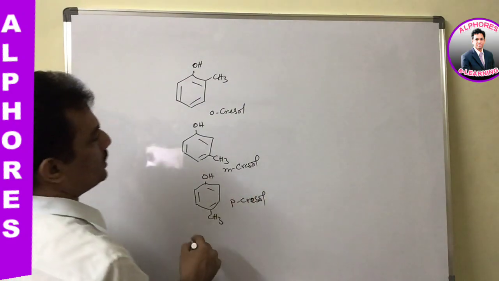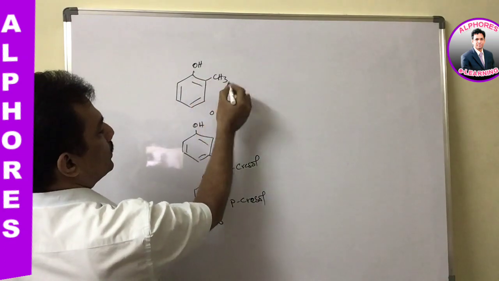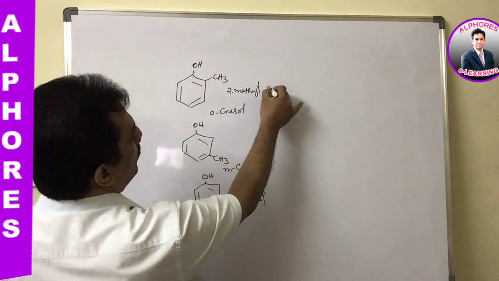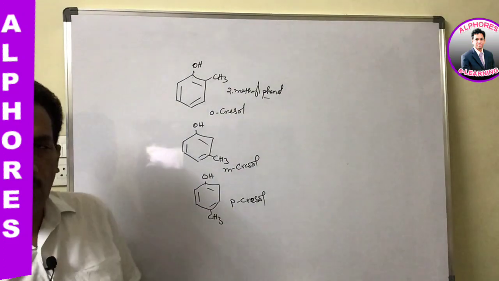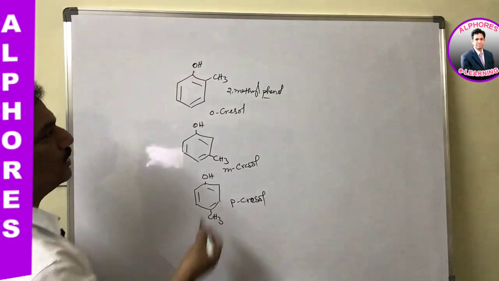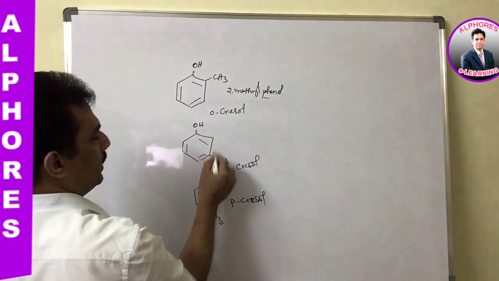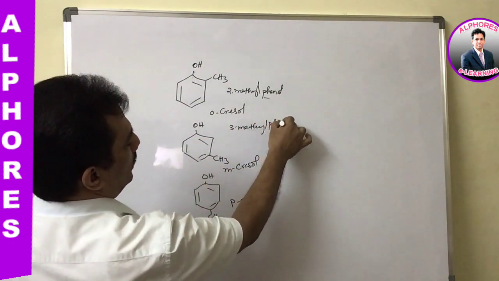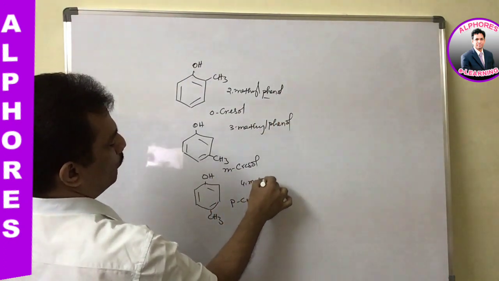And the IUPAC name, you know, for the ortho one it is 2-methyl phenol. Now you may have the doubt, with OH and CH3, whether it should be considered toluene or phenol. You know the functional group should be given priority. So OH is given priority, and thereby it is 2-methyl phenol, then 3-methyl phenol, and the next one is 4-methyl phenol.